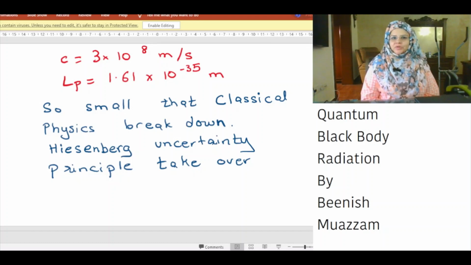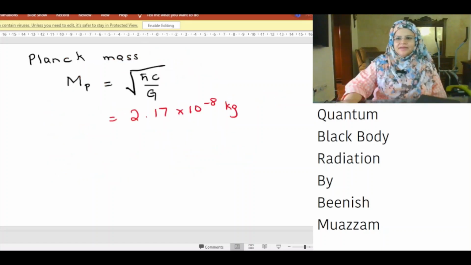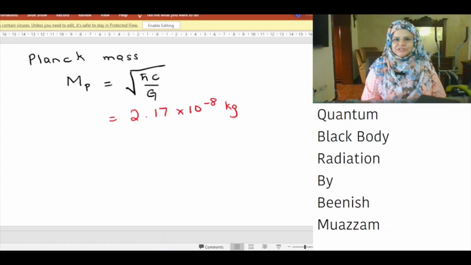Planck length is equal to 1.61 into 10 raised to power minus 35 meter. So small that classical physics breaks down. Heisenberg uncertainty principle takes over. Planck mass mP is equal to the square root of h bar c divided by G. That is equal to 2.17 into 10 raised to power minus 8 kg. That is about the mass of a speck of dust.